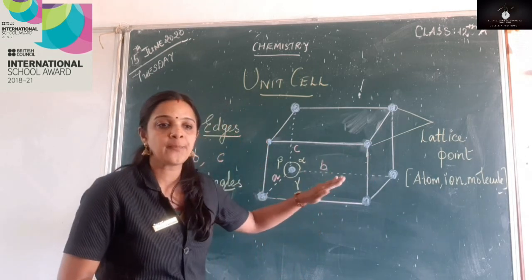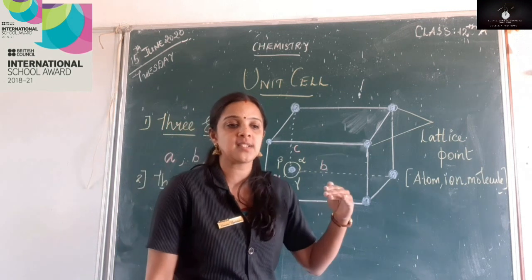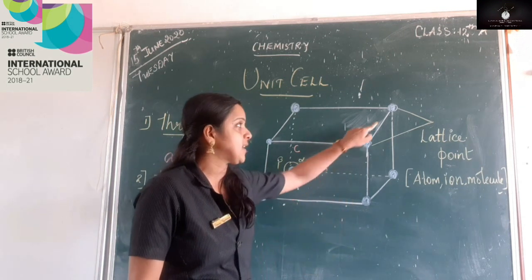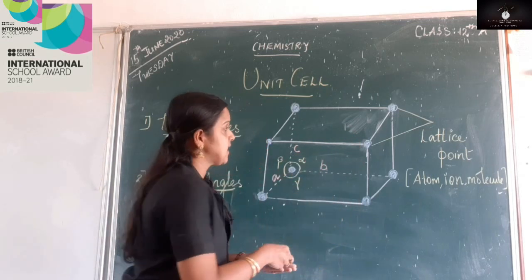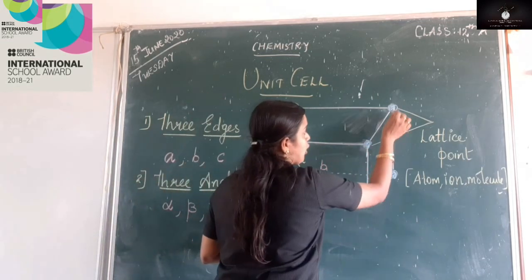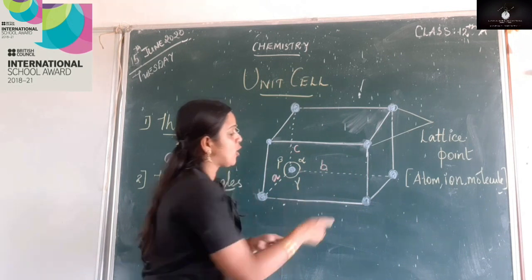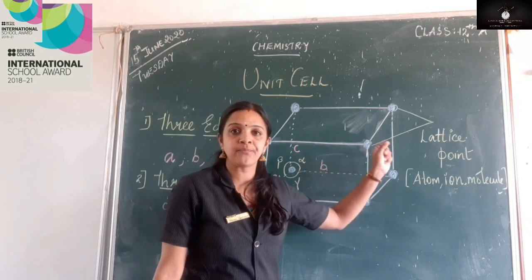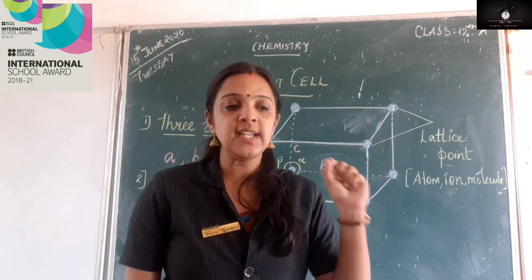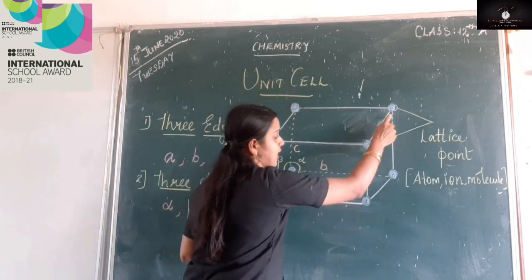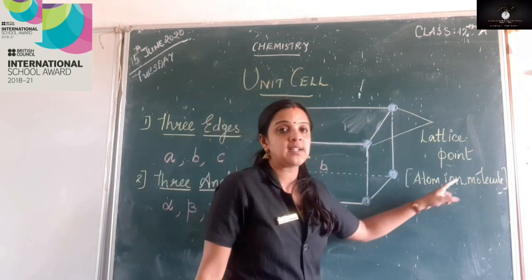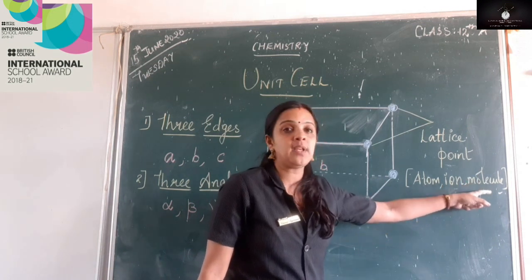The points which we were discussing: each point in a crystal lattice is called a lattice point. You can see here some blue color dots. Each blue color dot here represents a lattice point. And each lattice point can be an atom, an ion, or a molecule.